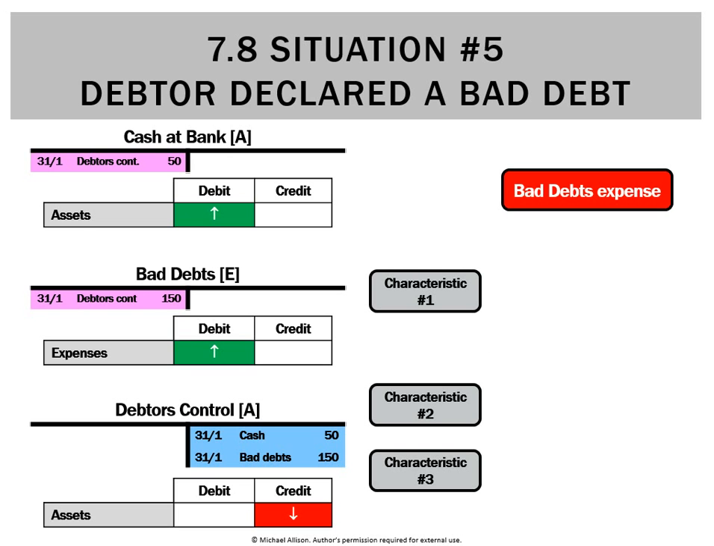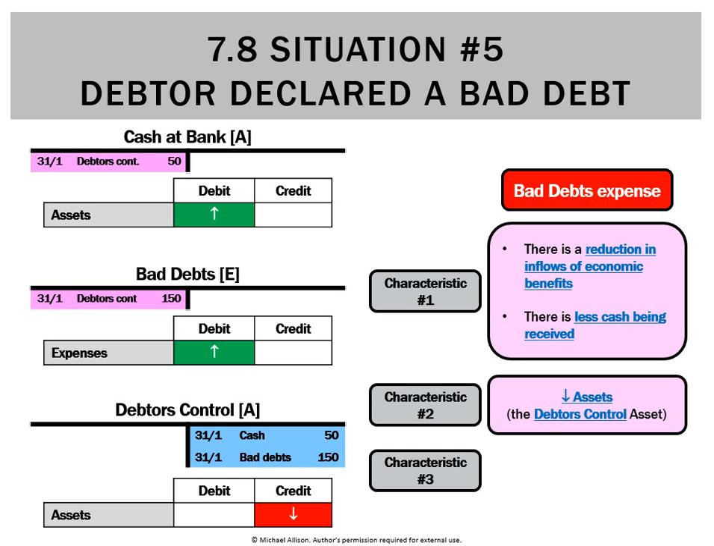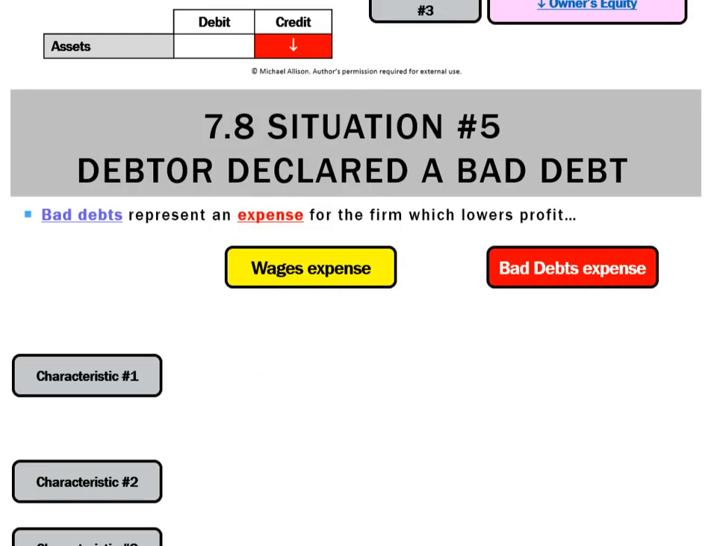Looking at why it's an expense, it's because we've got a reduction in inflows. This isn't an outflow of economic benefits. We're actually getting money. So this is an expense because there's a reduction in inflow. What is the reduction of? We're getting less cash than we would have if the debtor paid us back in full. Is an asset going to go down? It is. In this case, it'll be debtor's control. So it won't be cash, it'll be debtor's control. And lastly, that'll decrease owner's equity.